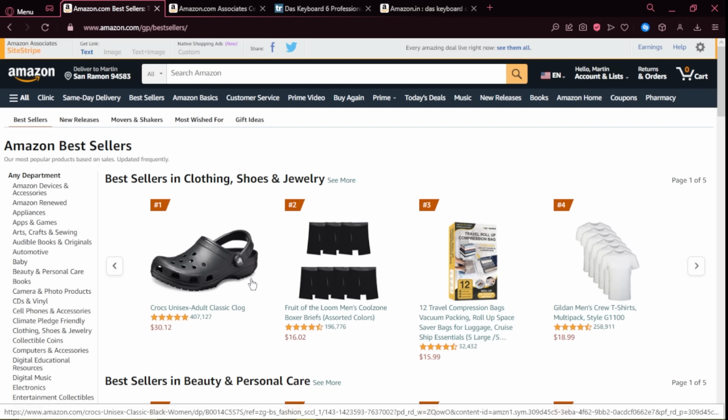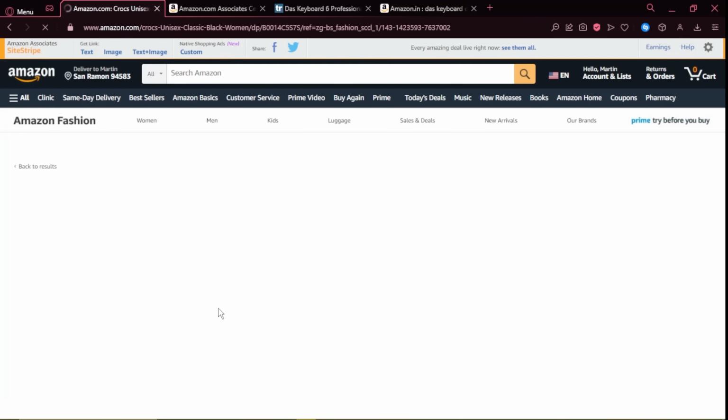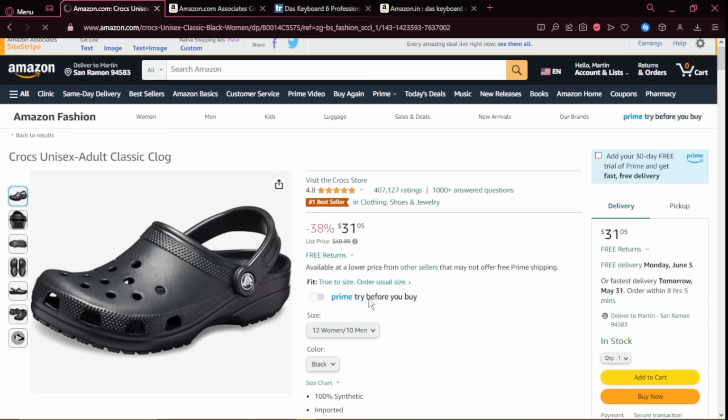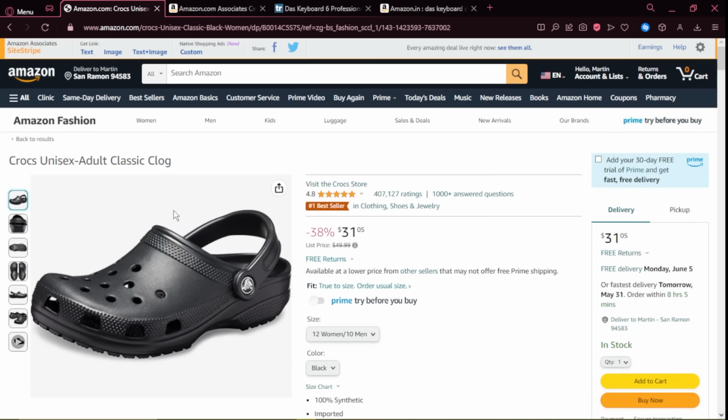So if you want to do that, let's say I'm going to click on it. After I click on it, there are also certain ways to do it. Now from here, what you're going to do is get the code from over here. If you want to get the code, you can see this option of Amazon Stripes. You can also see this option of get link, text, image, and text plus image.